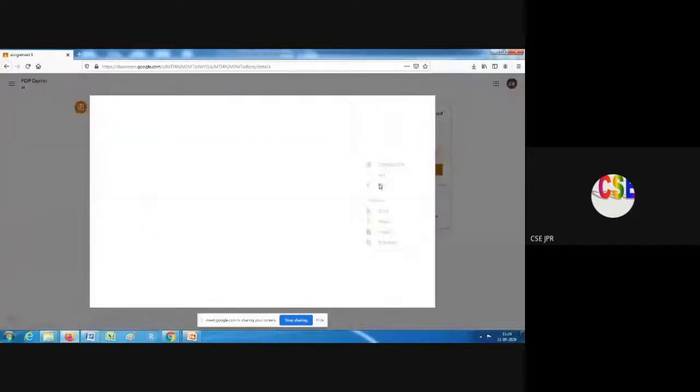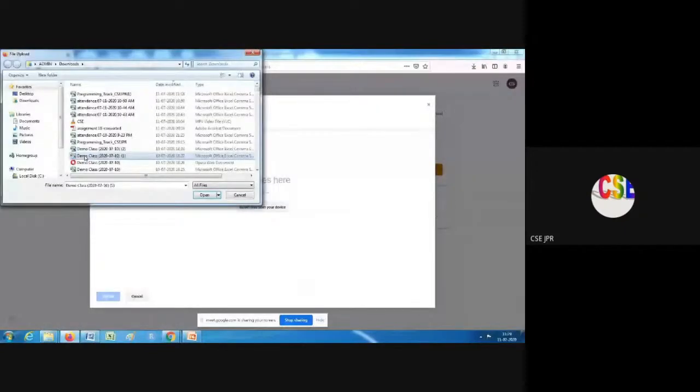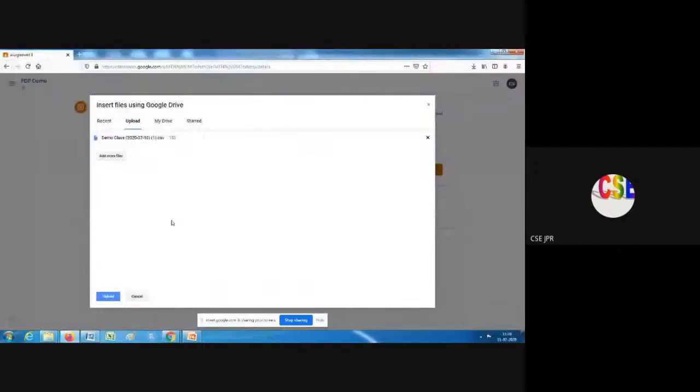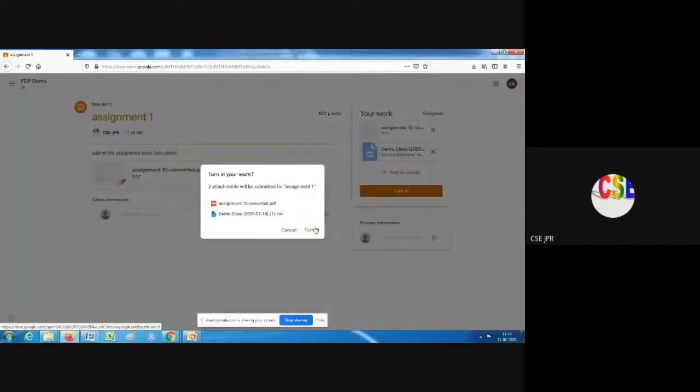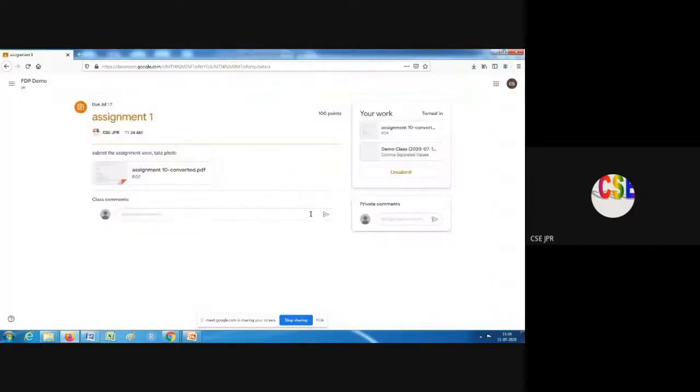The answer may be in some other file also. Many files we can add. I have added 2 files. Then I am clicking turn in. So that is notified to the faculty member.